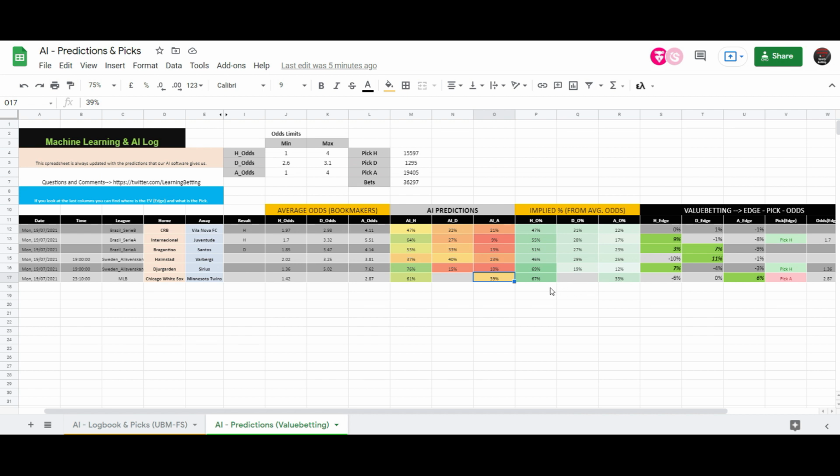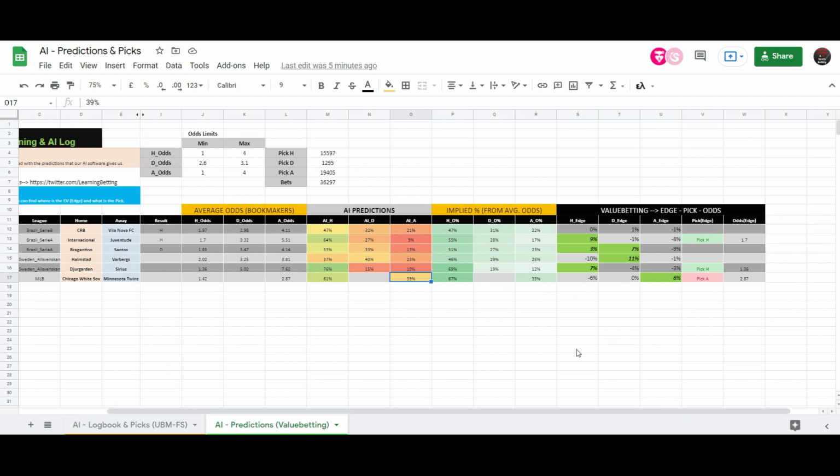So if we bet 100 times on the away team to win, most of the time we will lose, but in the end we will make profit because we find 6% value over there. So what the software tells us is to pick the away team to win at 2.87. It may not come because it's not the most probable result, but in the long run you will have a profit. So this is how you can study every day this Google Sheet. I hope you enjoy it and you make profit through that.